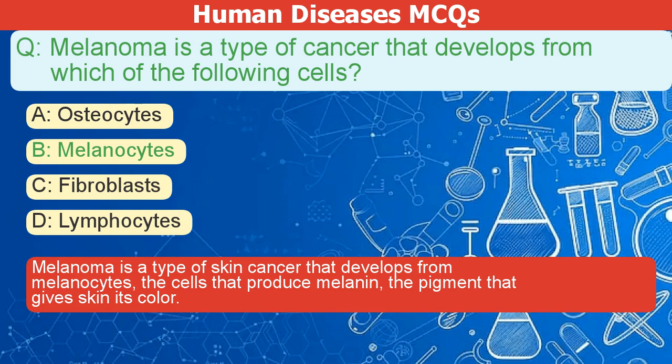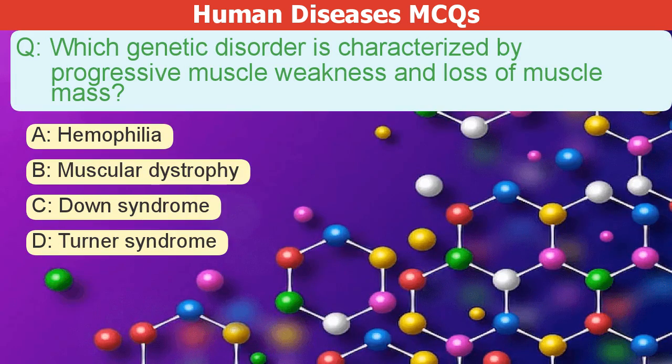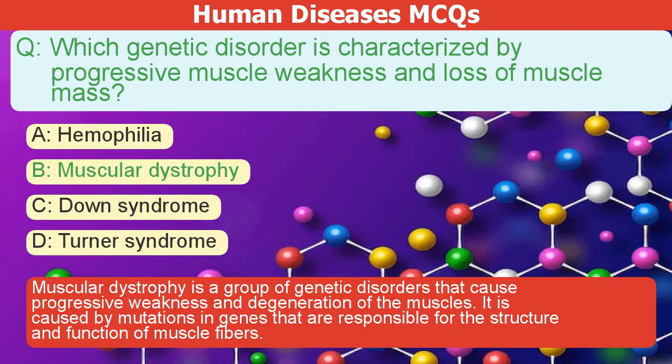Which genetic disorder is characterized by progressive muscle weakness and loss of muscle mass? A. Hemophilia. B. Muscular dystrophy. C. Down syndrome. D. Turner syndrome. The correct answer is B. Muscular dystrophy is a group of genetic disorders that cause progressive weakness and degeneration of the muscles. It is caused by mutations in genes that are responsible for the structure and function of muscle fibers.